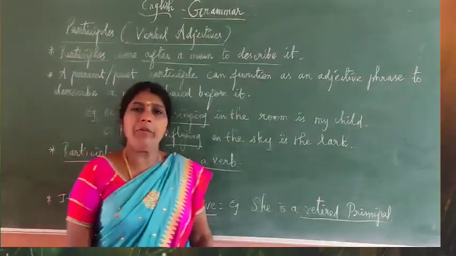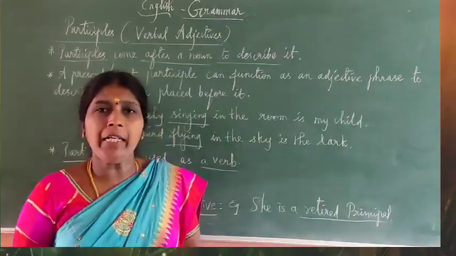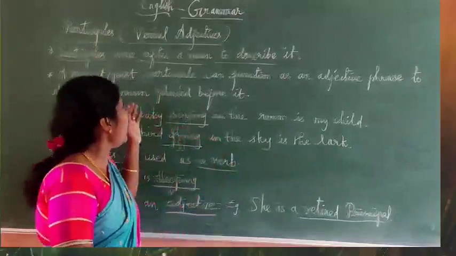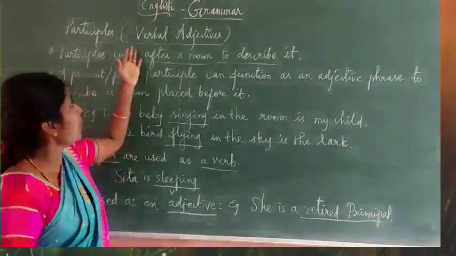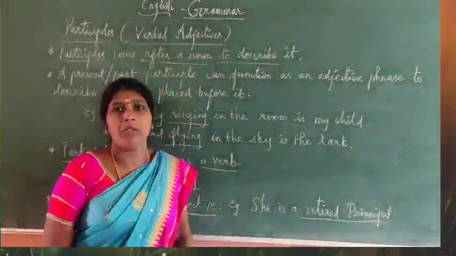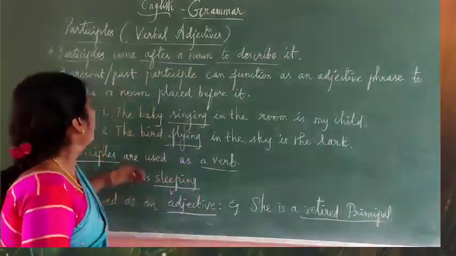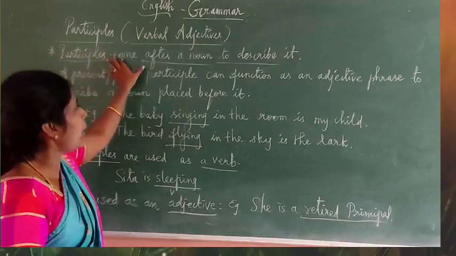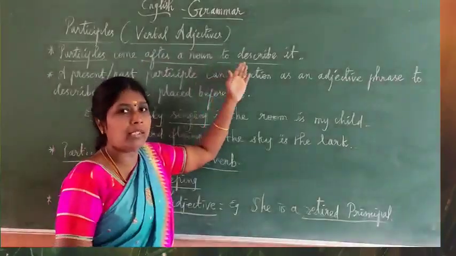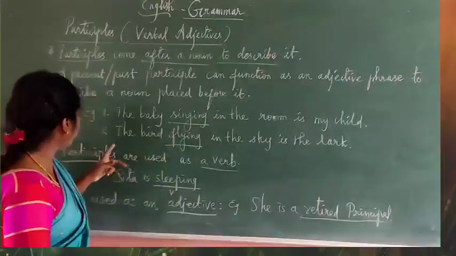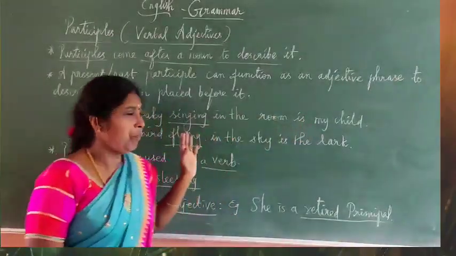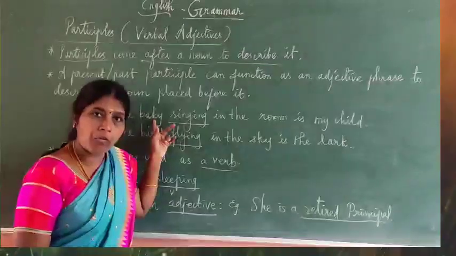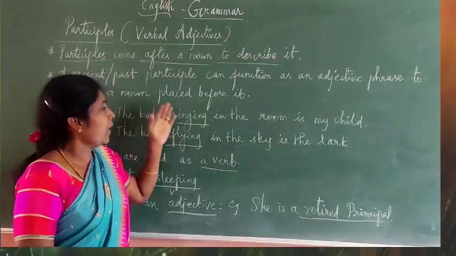Yes students, till now we have seen infinitives and gerund. Next we have to see participles. Participles are otherwise known as verbal adjectives. Participles come after a noun to describe it. See this example: the baby singing in the room is my child. The baby is the noun, the subject.